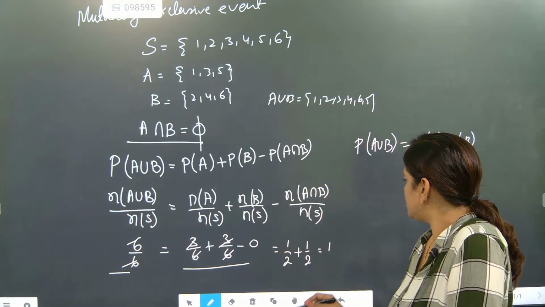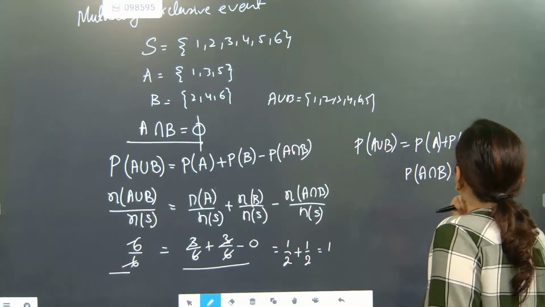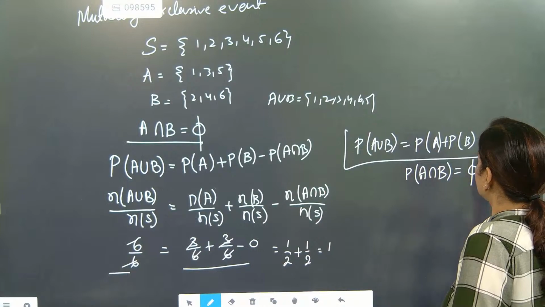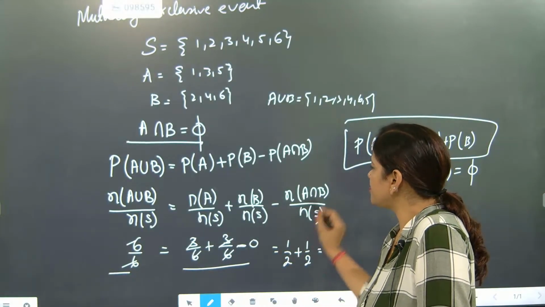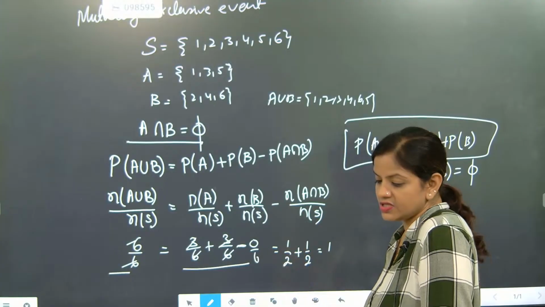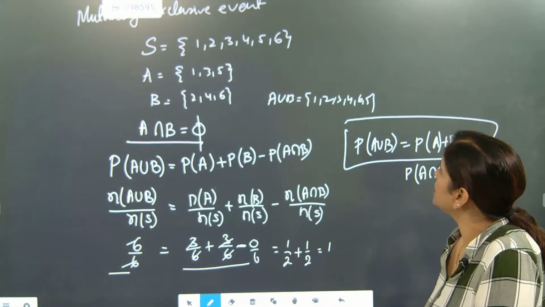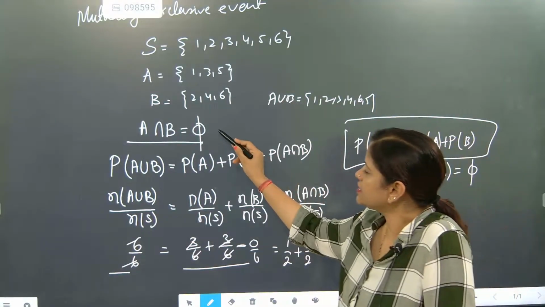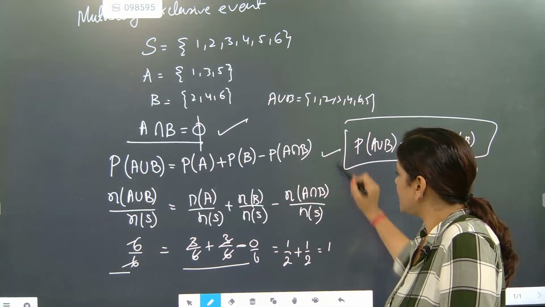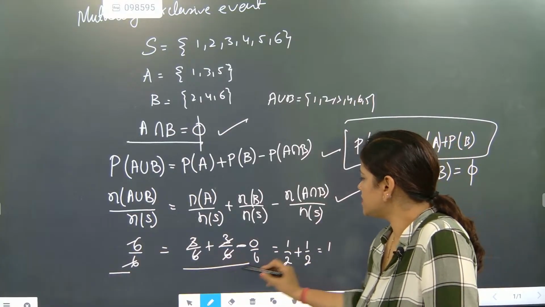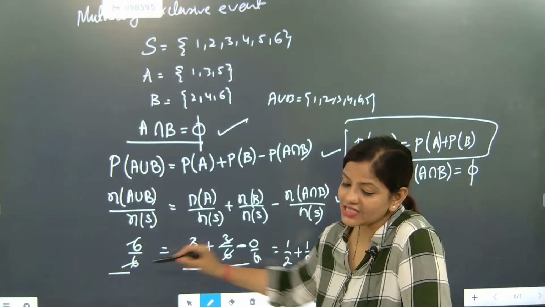Intersection is going to be null. This is equal to 0 by 6. This is minus 0, because the intersection part is coming as 0 by 6. 0 by 6 means 0. Intersection is coming as 0. I wrote here 6 by 6. It is coming 1. So this LHS is equal to RHS.